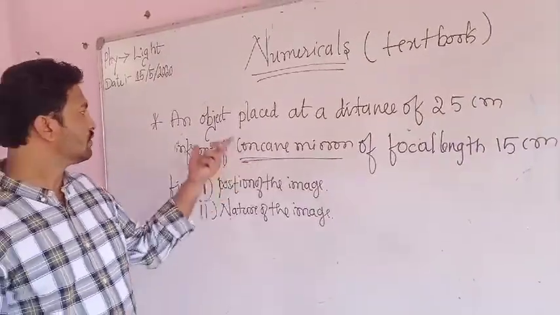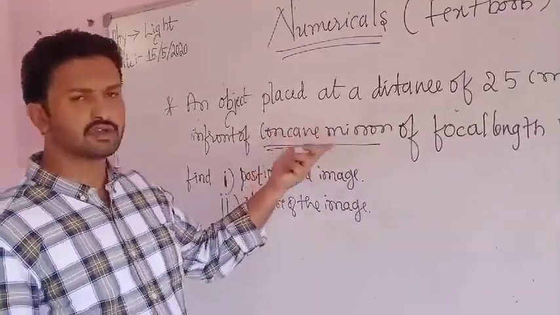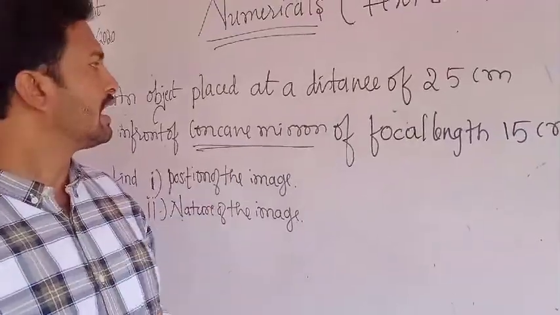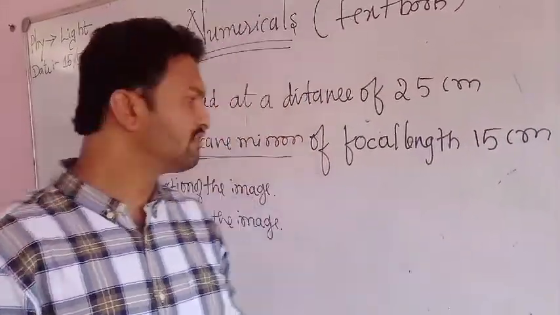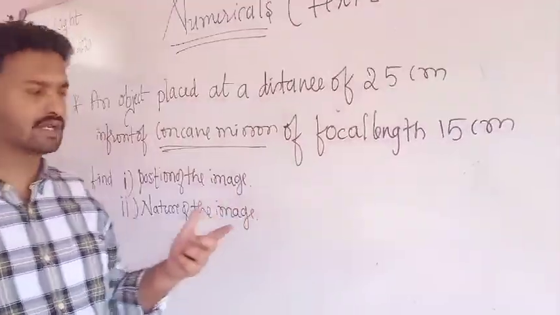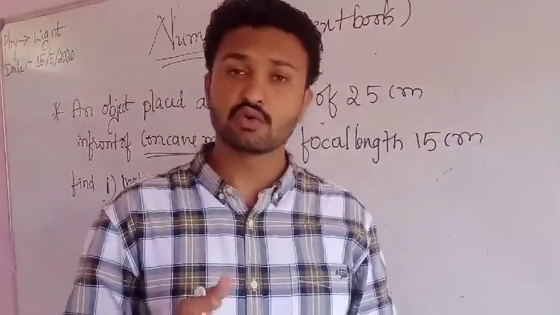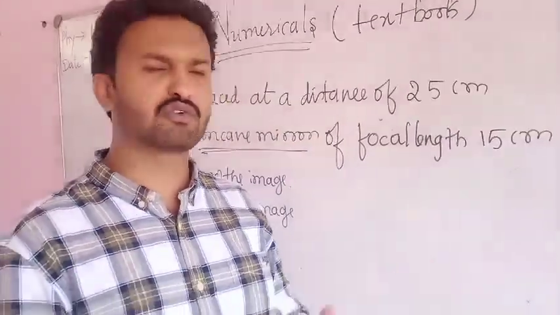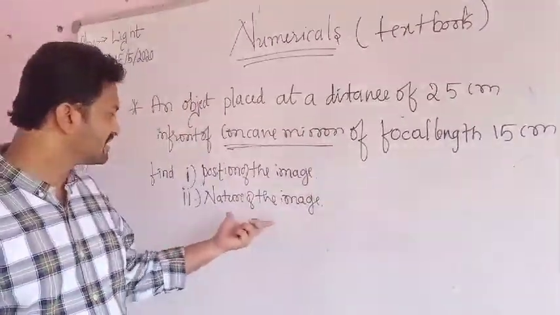Okay, this is one more numerical question. This is there in your textbook only. An object is placed at a distance of 25 cm in front of a concave mirror of focal length 15 cm, and we have to find out where we have to place the screen to get a sharp image. Here also we have to find out the position of the image, and the nature of the image.